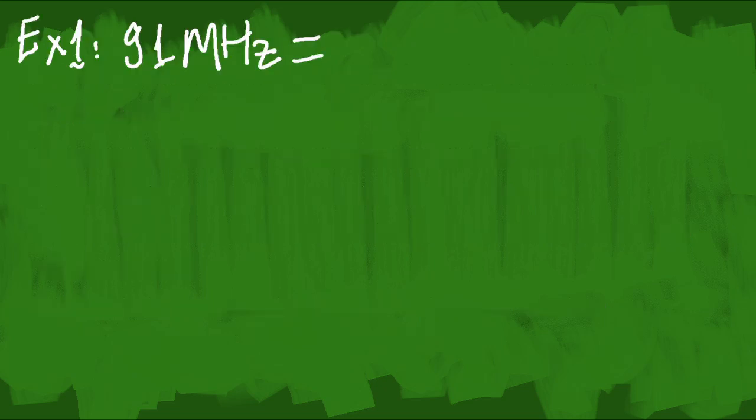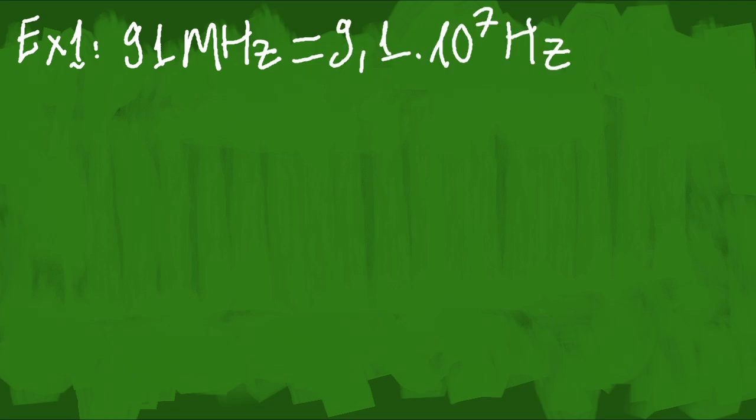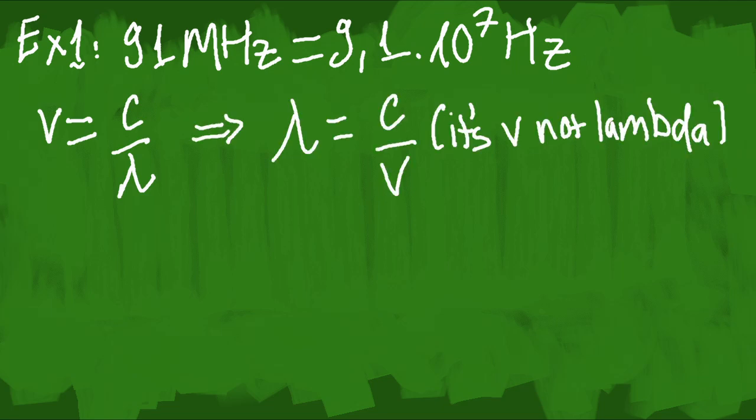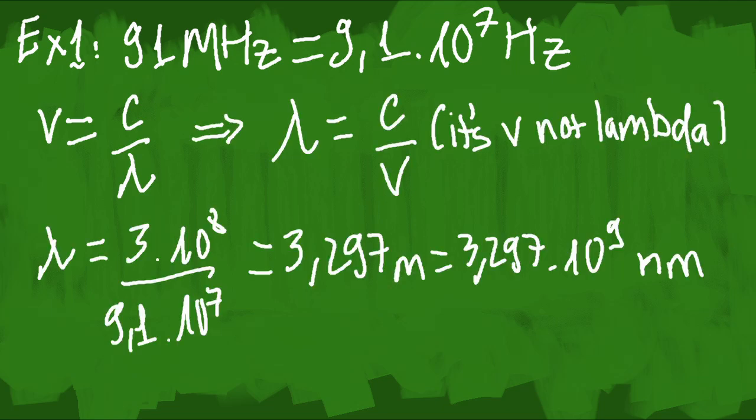This exercise starts out simple. 91 megahertz is 9.1 times 10 to the power of 7 hertz. Wavelength equals c divided by frequency. c is the speed of light, which is 3 times 10 to the power of 8 meters per second, and we get the wavelength value of 3.297 meters, or 3.297 times 10 to the power of 9 nanometers, which is way above the visible zone.